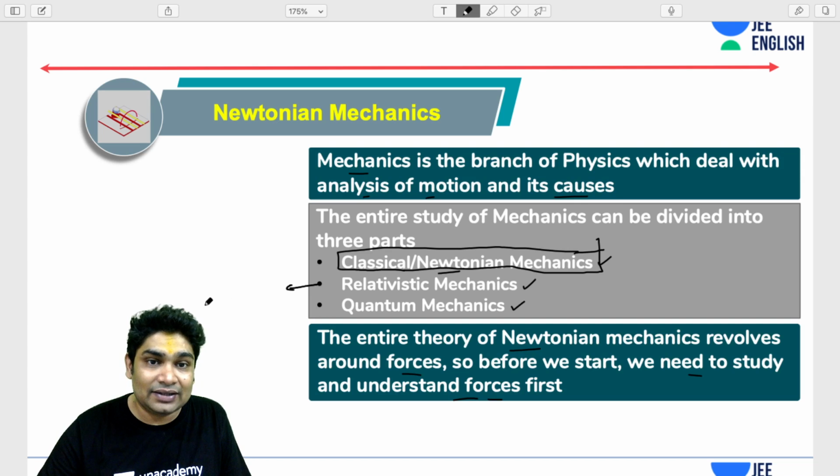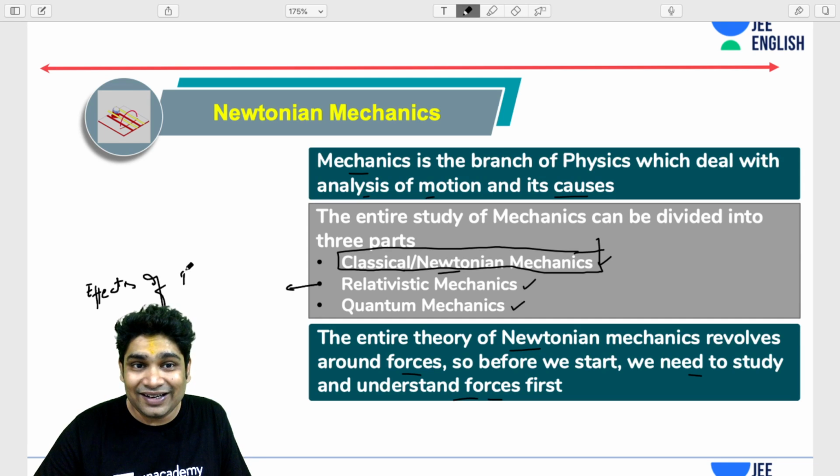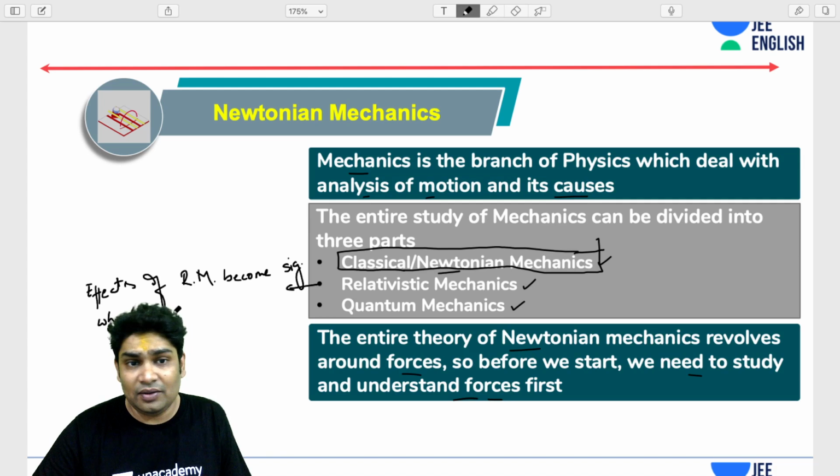The effects of relativistic mechanics become significant only when the speed of the particles that we are observing, the v, becomes comparable to c.